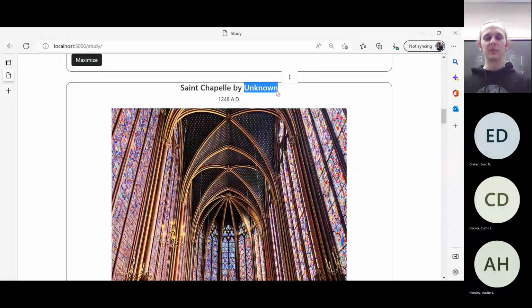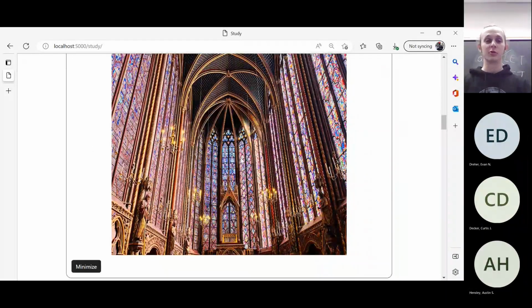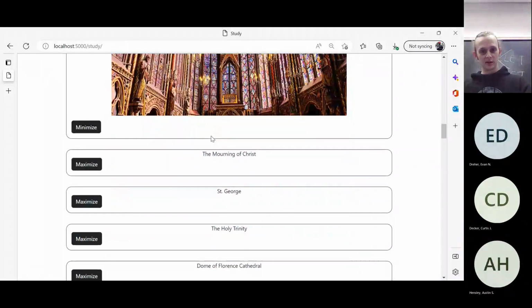So it's a building, so we'd say it has an unknown artist because I'm sure a whole bunch of people helped build it. We have the date, and then a nice, beautiful image. This is the exact image that the quiz will crop from when it's making a quiz for you. So if you can memorize this image, you should be pretty good on the quizzes.